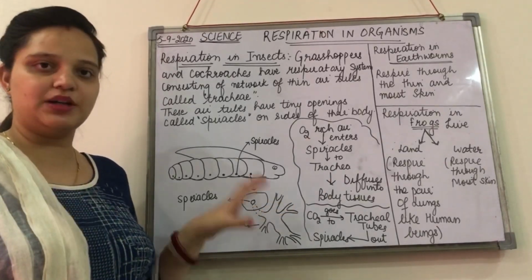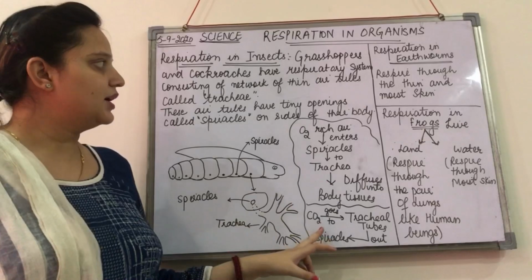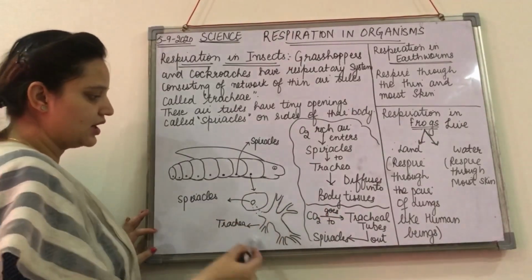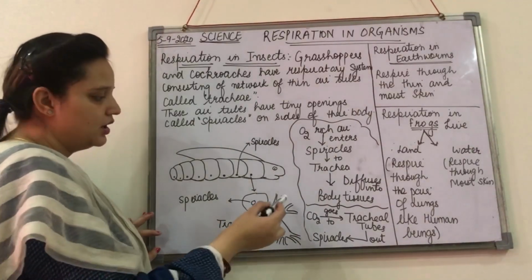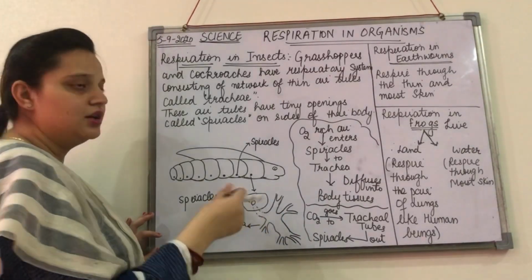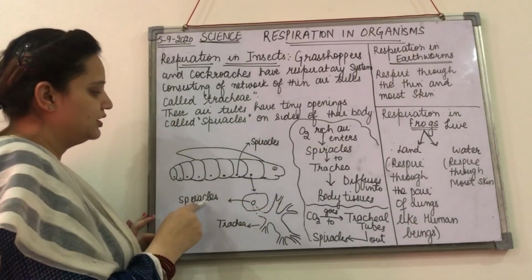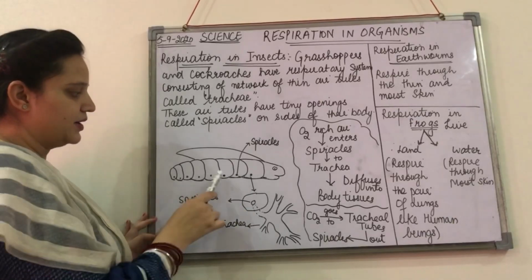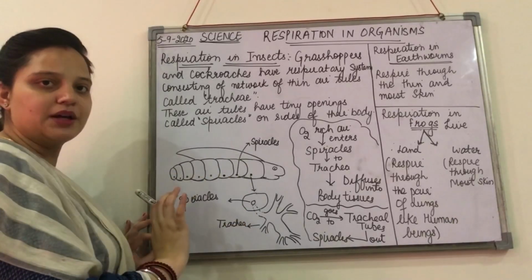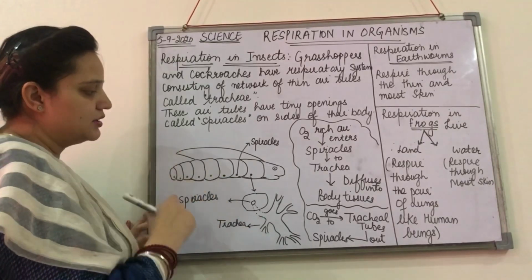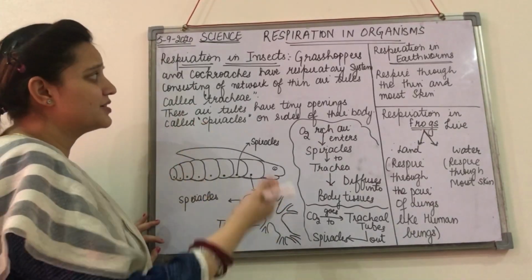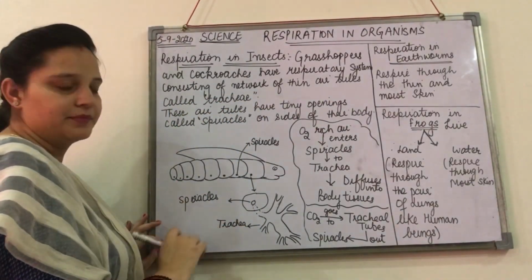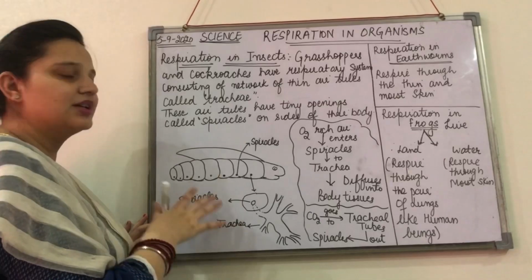So energy is used by the organism, and the carbon dioxide that is released will again move back to the tracheal tubes. These are the tracheal tubes that I have shown. From the tracheal tubes it will again move out of the body through the spiracles. I have shown you the spiracles and trachea. These small openings we call spiracles, and they enter into a network of air tubes that we call trachea. So this is about the respiration in insects.